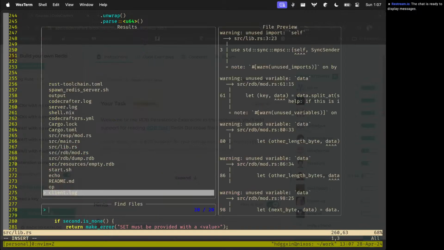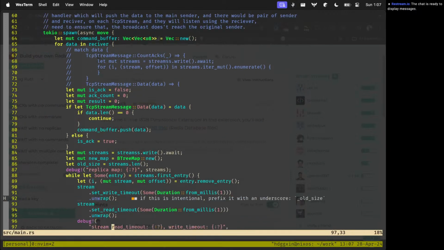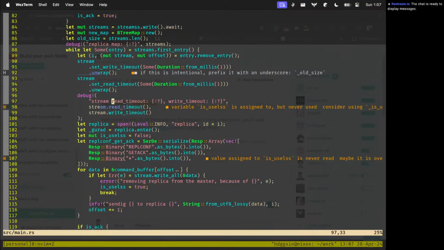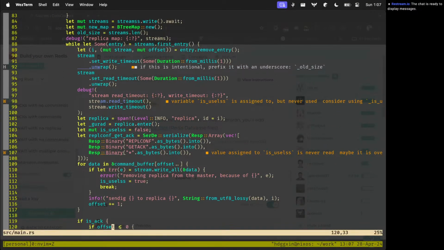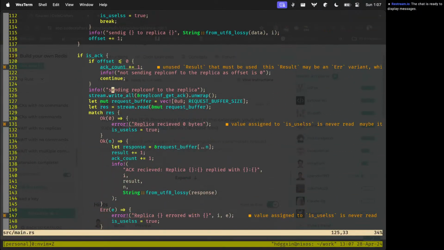And the other main issue was related to timeout. So let's take a look. After solving the lock issue, we were getting the values correctly, but sometimes the whole thread was hanging because of the stream.read. There were two errors.